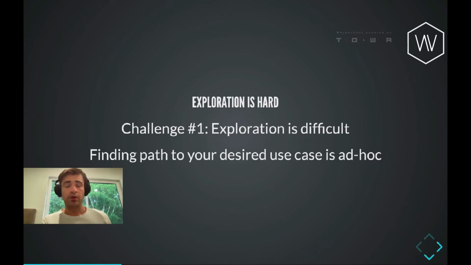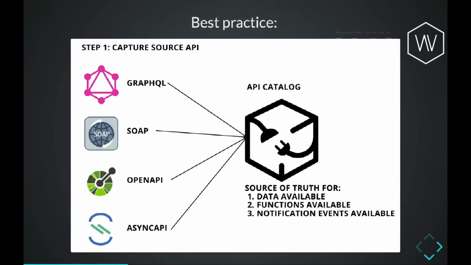So the first challenge in building an integration is that exploration is typically somewhat difficult, depending on where you start in the documentation or with your integration and figuring out the path to get to your actual use case. What might be nice as an alternative, as we saw in the demo, is if we could capture the source API, where we say, here are all of the bits of data that are available inside of the API, all their types, whether they're nullable, etc. And then we could use that as the source of truth, both for the data as well as for the effects and for the events that we could listen to.